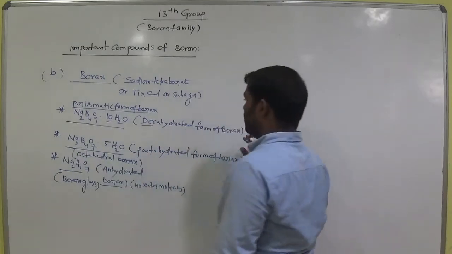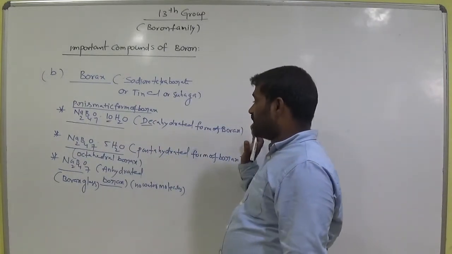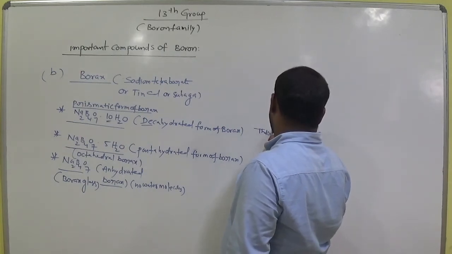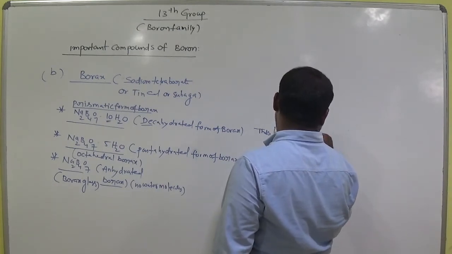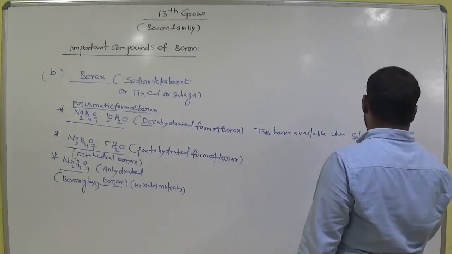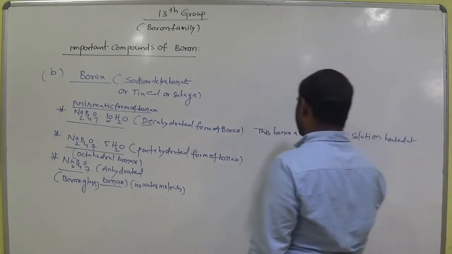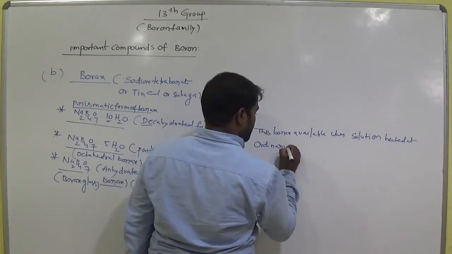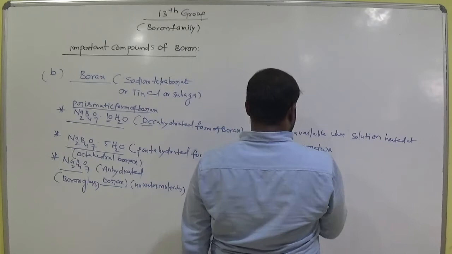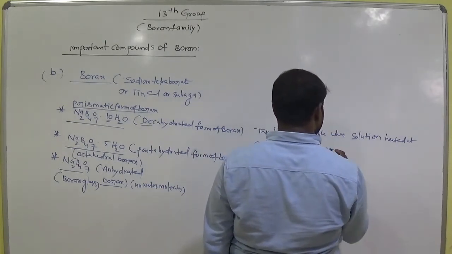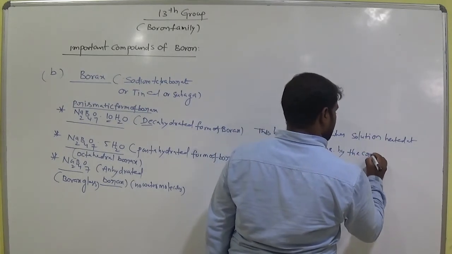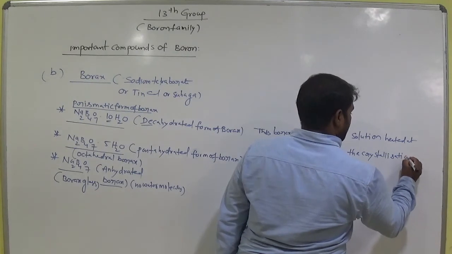When we obtain this decahydrated borax, the borax solution, borax with water, is heated at ordinary temperature, nearly 23-25 degrees Celsius, and then crystallized.